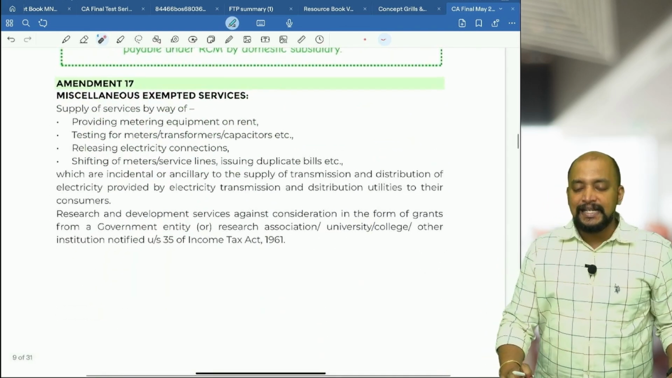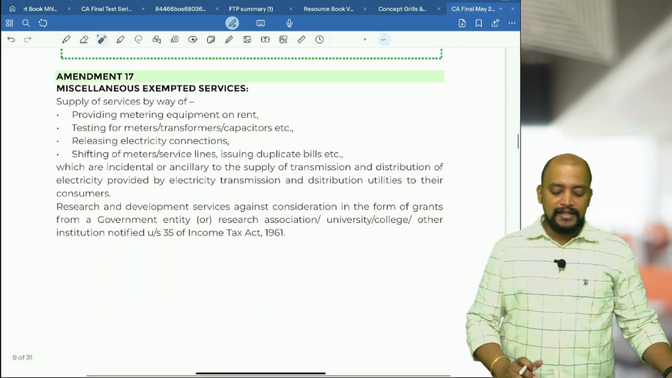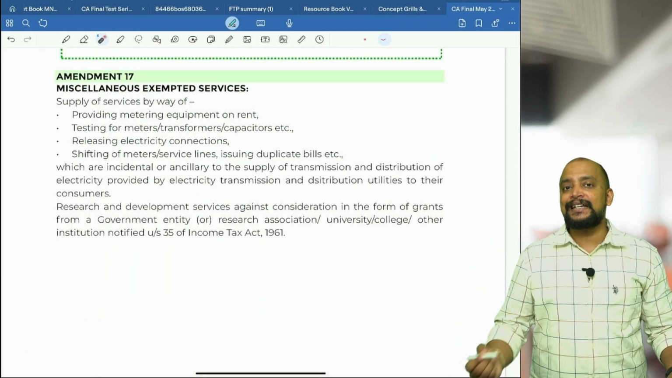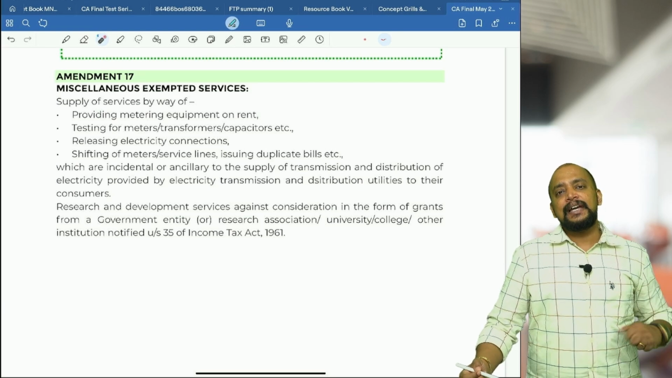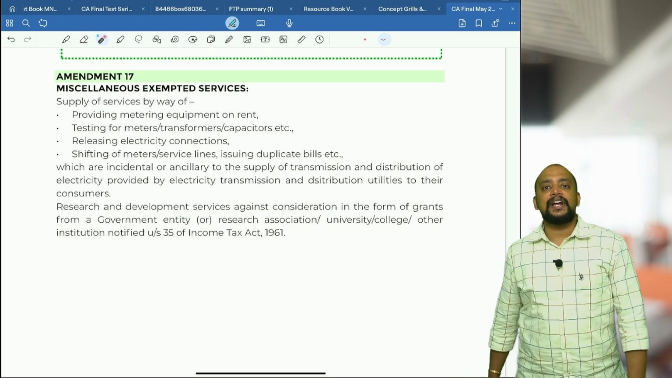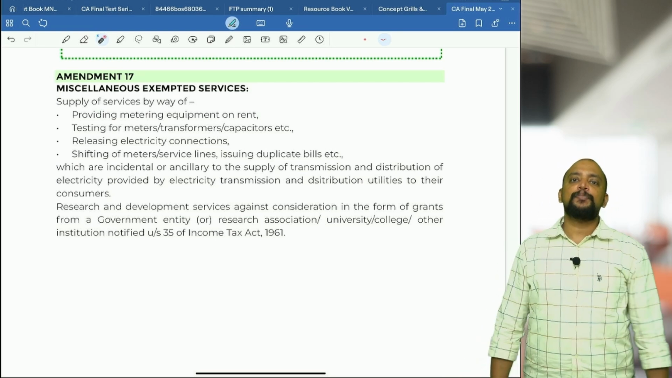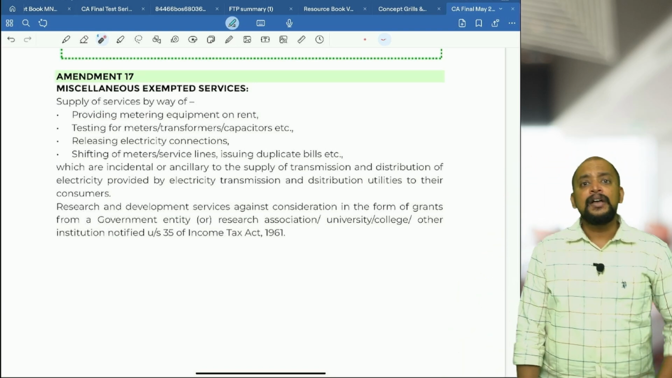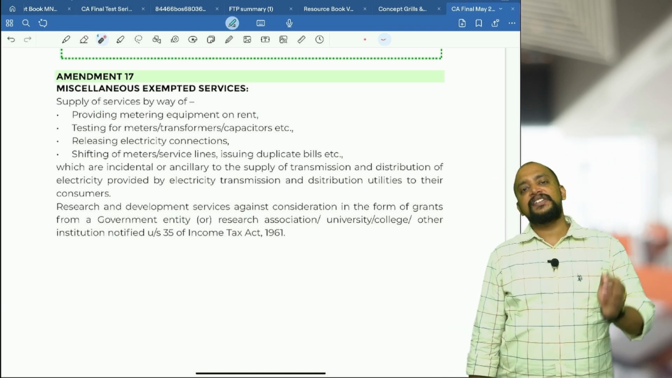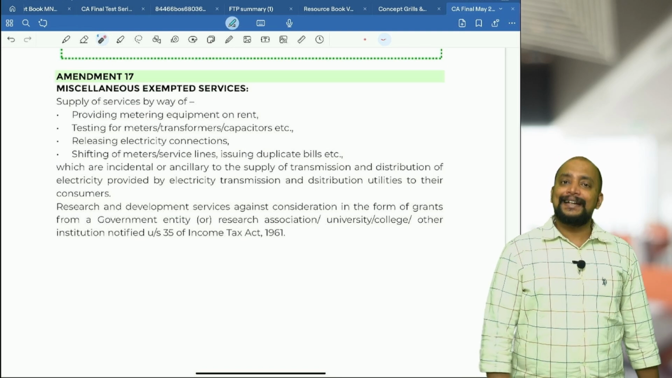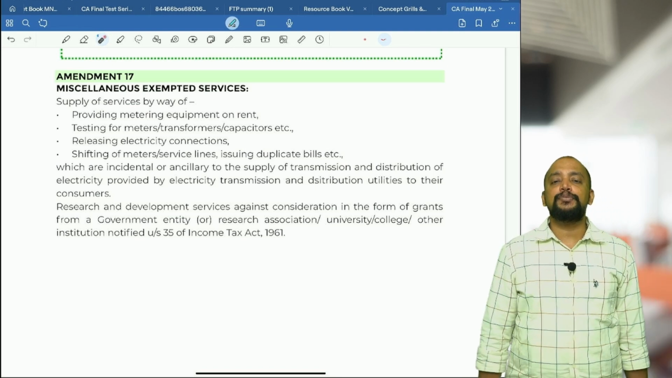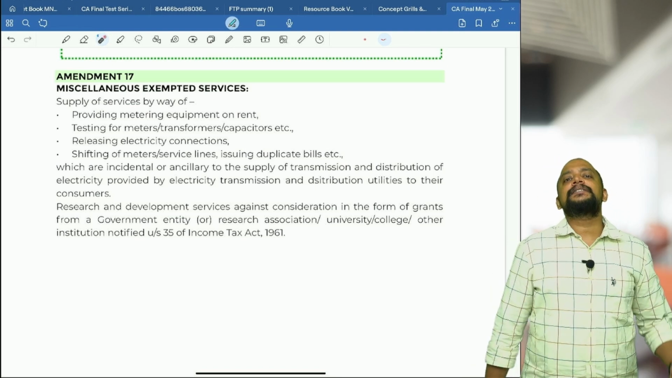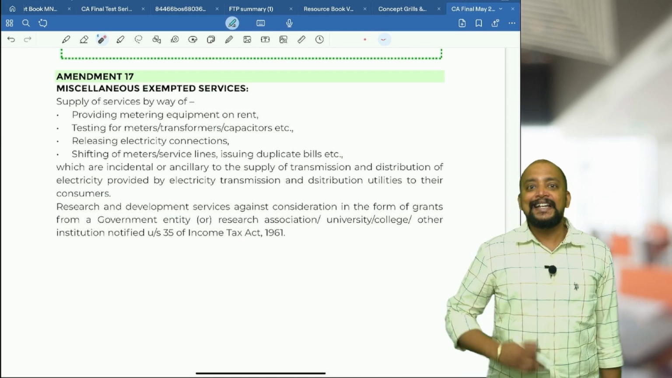Then miscellaneous exempted services. So here supply of service by way of providing metering equipment. Basically if there is an electricity distribution or transmission utility, they will be providing distribution of electricity services, transmission of electricity services, and for that electricity services they will be collecting some money and that is exempted because transmission and distribution of electricity by electricity transmission or distribution utility is exempted.